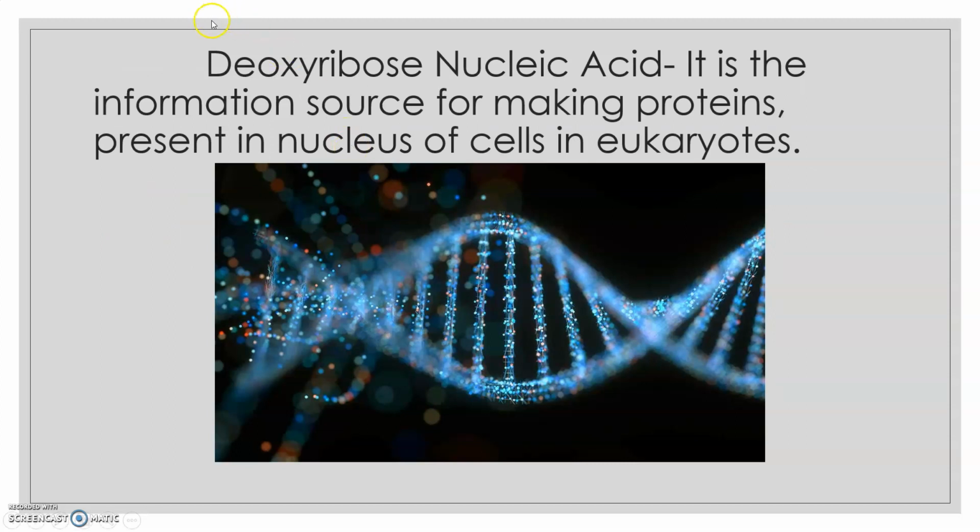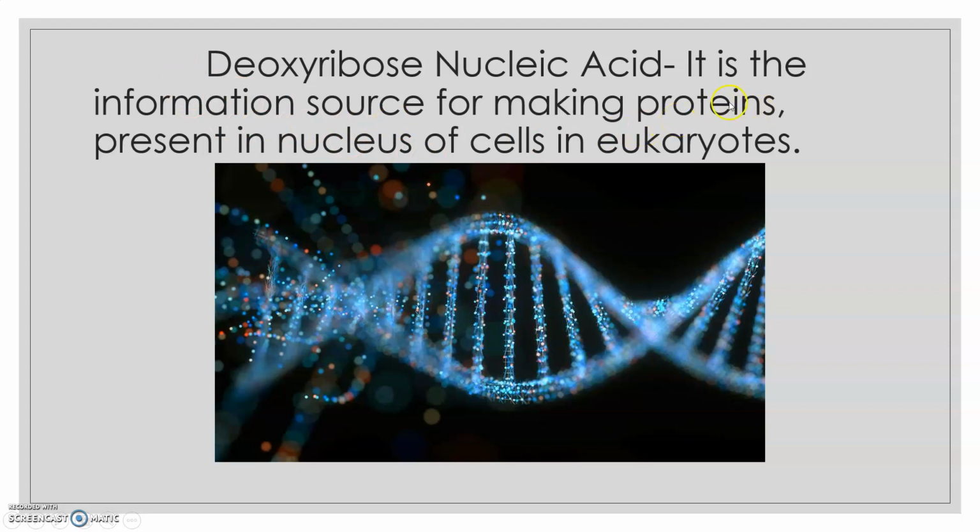Next, what is DNA? As you all know, DNA is deoxyribose nucleic acid. It is the information source for making proteins. So dear students, DNA is the genetic material which is passed on from the parents to the offspring. And it is the information source for making proteins.